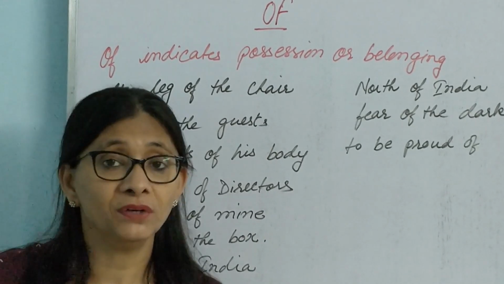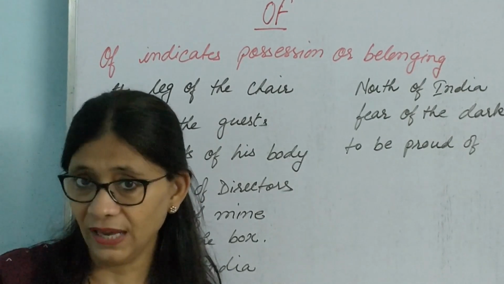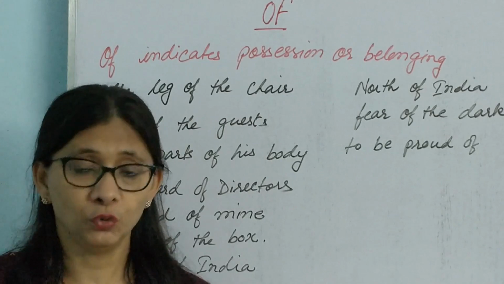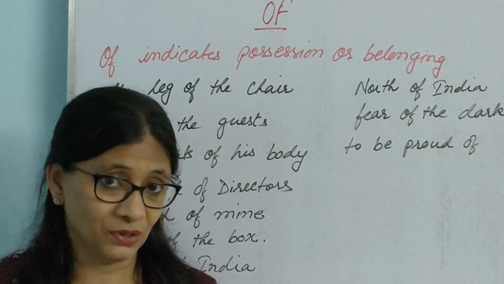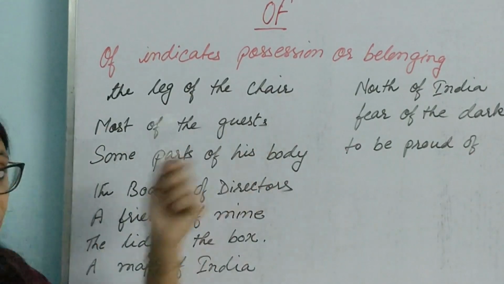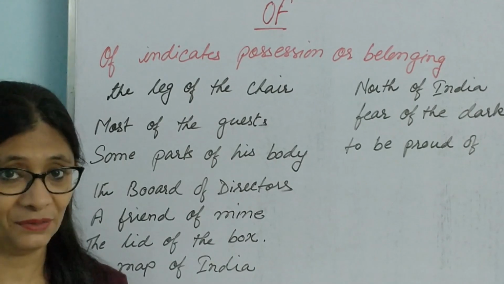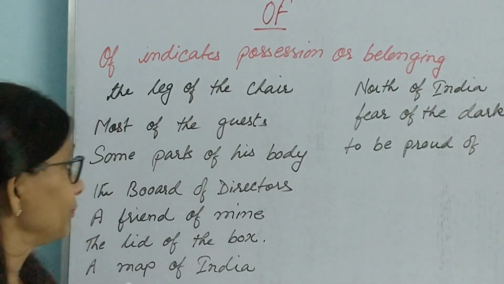So tiffin box of Mohan, we can say Mohan's tiffin box, a living thing. Okay, for a living thing, we can use an apostrophe, and we can mention the article just right after that. We don't need of. But in case of a non-living thing, we cannot use an apostrophe. Okay, so we have to use of, the leg of the chair. Most of the guests, now guests are living things of course, but then we say it like that, most of the guests have left the party.